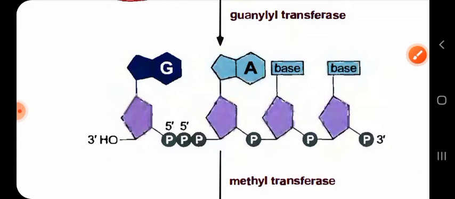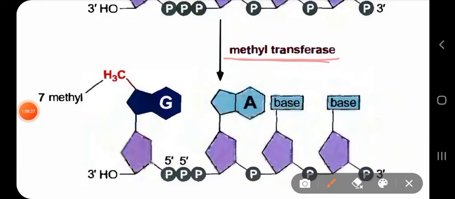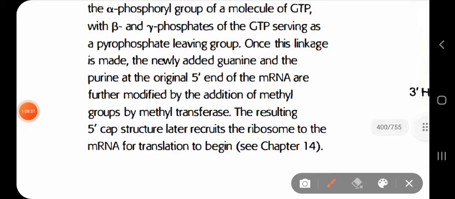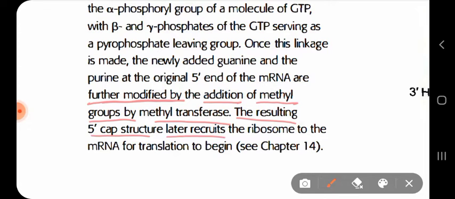And the last step is very easy, called methyl transferase. This enzyme catalyzes the addition of a methyl group at the 7th position of the GTP molecule. So the last step is your methyl transferase. So further modification of the GTP molecule occurs by addition of a methyl group by methyl transferase. Now, this resulting 5 prime cap structure later recruits the ribosome to the mRNA for the translation process to begin.